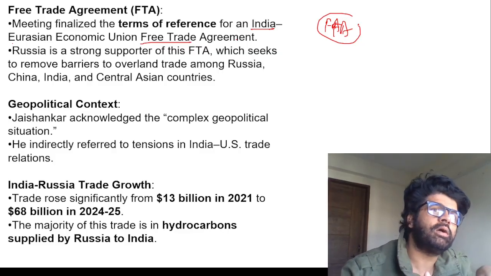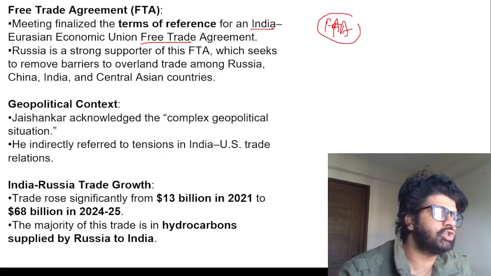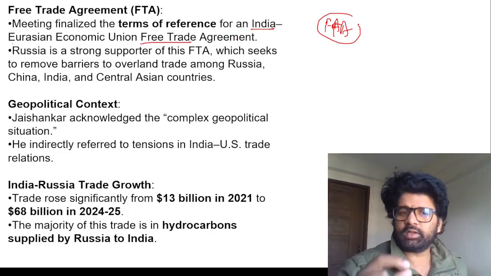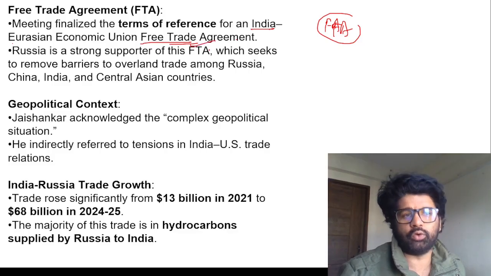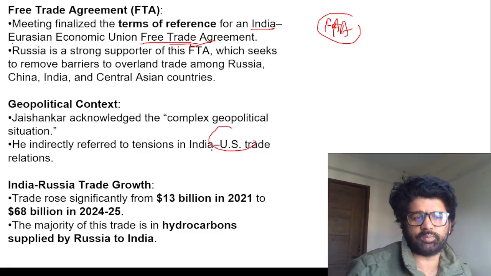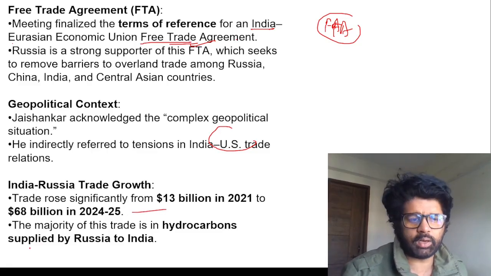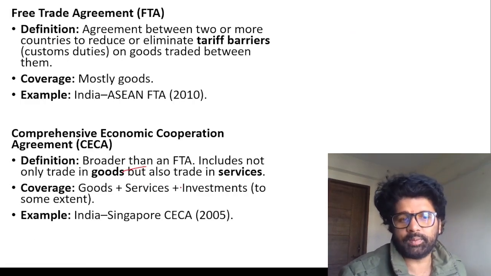And then in CEPA, Comprehensive Economic Partnership Agreement, you talk about goods, trade in services, investment, infrastructure, intellectual property. So it's much wider. FTA, then CECA, then CEPA. So let's see how these talks pan out, because we also have to balance the US relationship here. India-Russia trade growth is increasing because we are buying hydrocarbons, that is basically oil from Russia, but we have to reduce it.